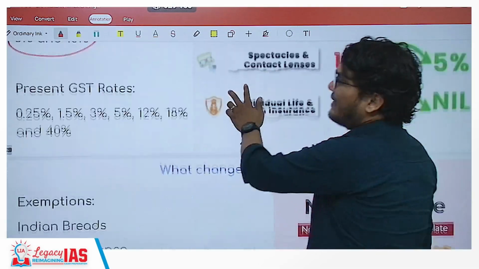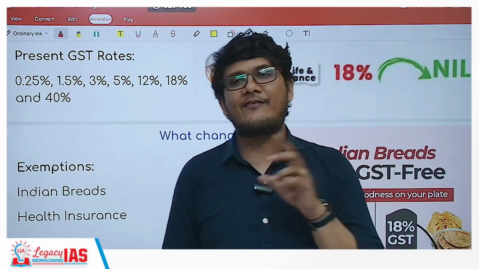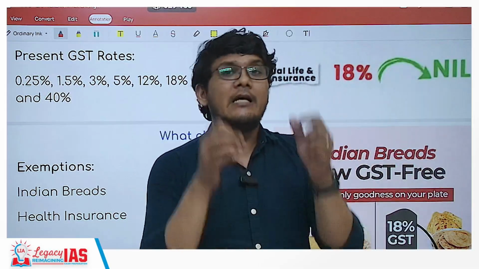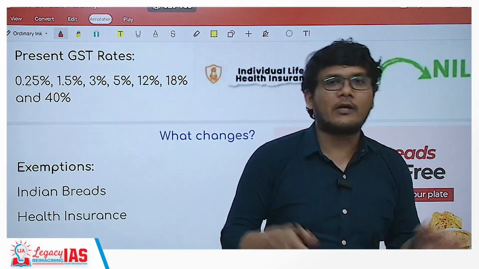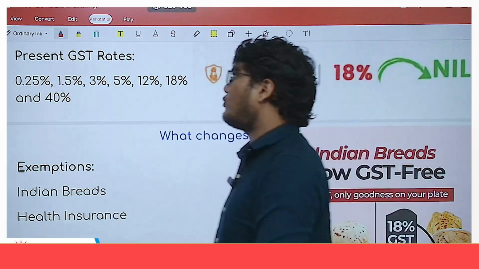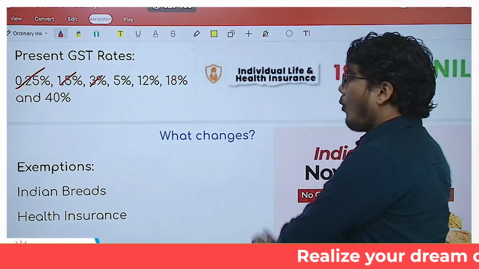So what are the present GST rates? Present GST rates, remember, it's not just 5 and 18, but still why we are saying two broad-based rates, because these are the rates which are going to consist of the majority of the goods and services. In addition to that, you have the rate of 0.25, 1.5, 3% as well.